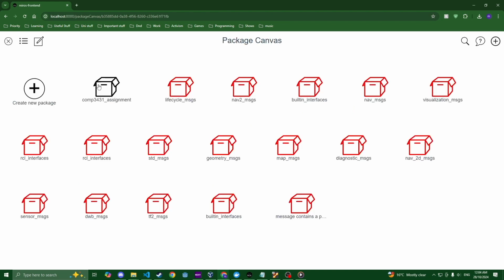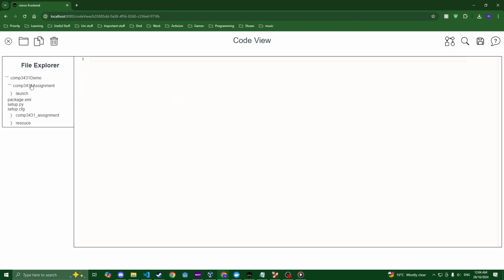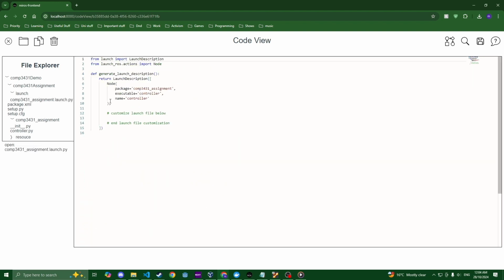So I'll go back, and now from this menu here, you can click this button here to go to the code view. So now you can see our package has been translated into code, which is very helpful for us. And it's also generated this handy launch file as well, which is going to be useful because not only do we need to launch this node that we're creating here, but we also need to launch nav, we need to launch slam, and we need to launch the wall follower node that we've been given. So to do those, I can just add them to this launch file in the customization section here.